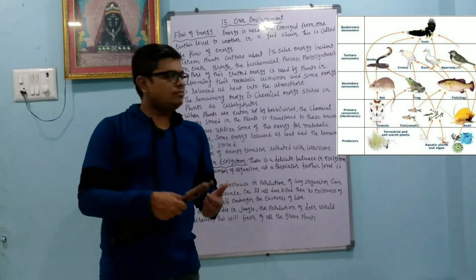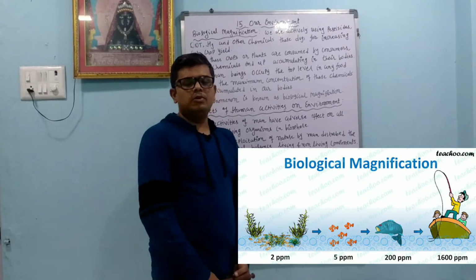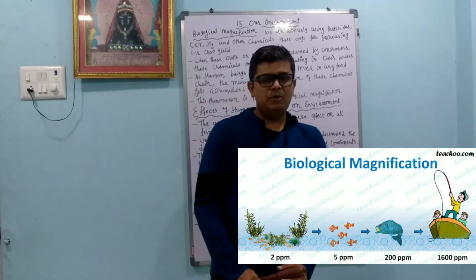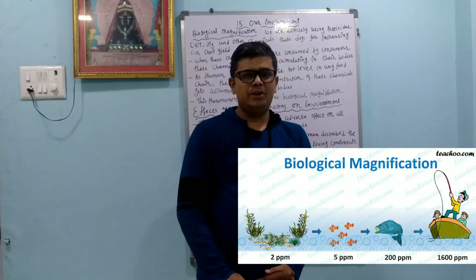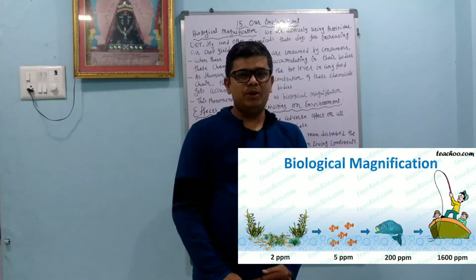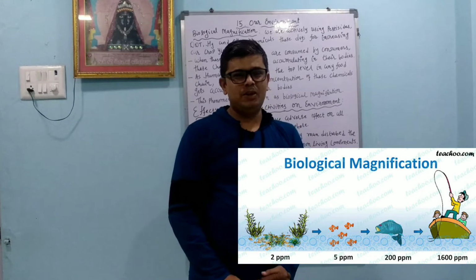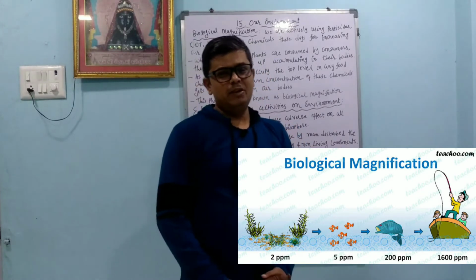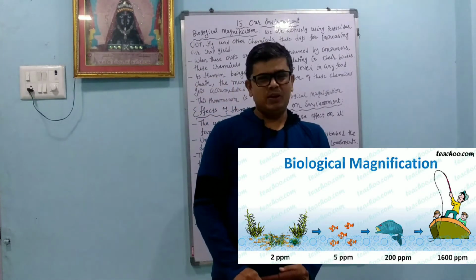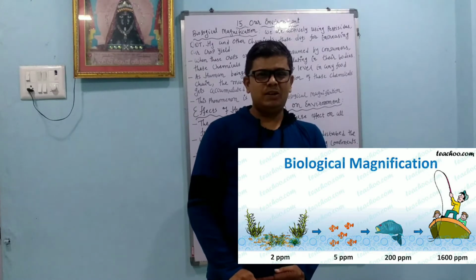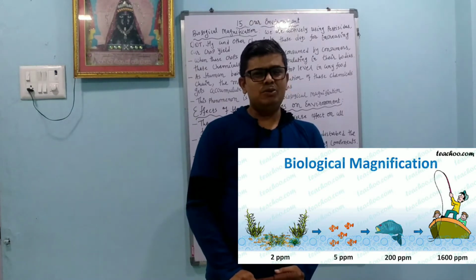Okay, dear students, we are going to learn about biological magnification. Biological magnification means unwanted compounds are accumulated in the body. Like we know that DDT, mercury, as well as pesticides and insecticides are indirectly going into our body. We will take one example. Unwantedly we are spraying so much DDT. This DDT is consumed by the cow. As the cow consumes it, it goes into its milk, and that milk we use as